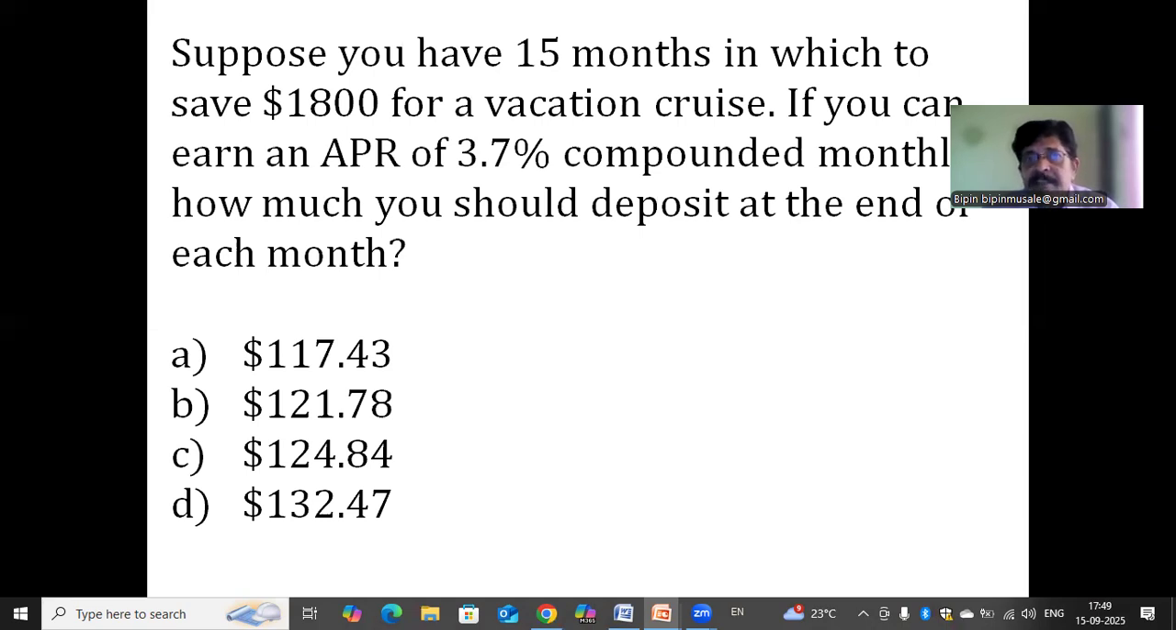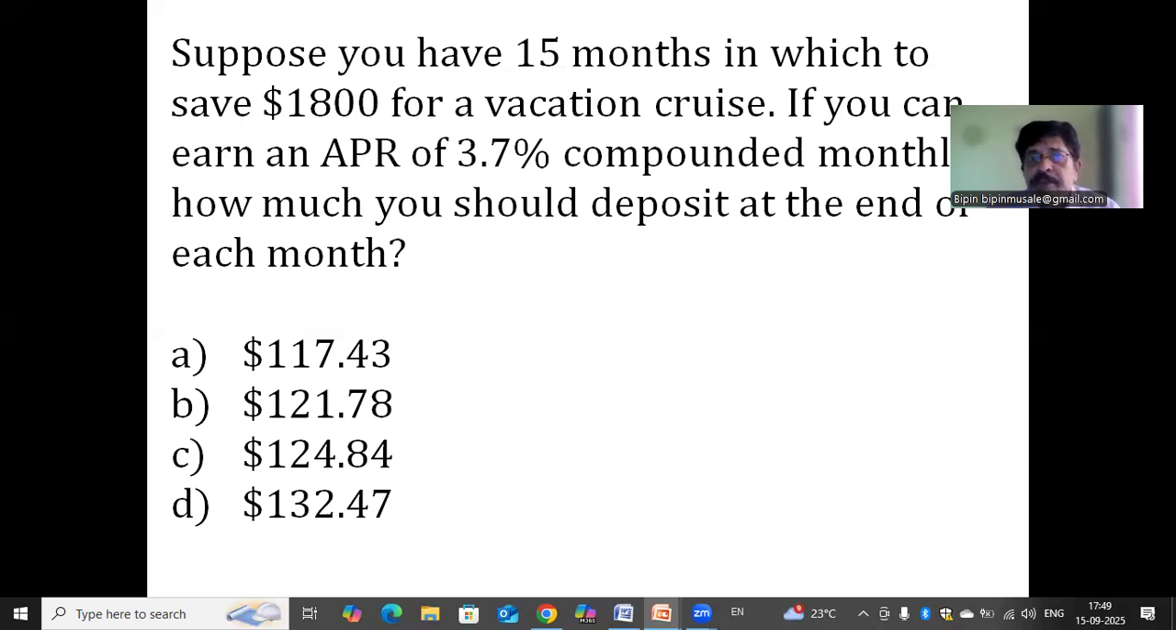This means the rate of interest is 3.7% per annum, but compounded monthly, that is, it is divided into equal parts, and each part is given at the end of each month. This is the meaning of it. 3.7% means an amount of 100 will earn interest of 3.7% per annum, but you will get at the end of every month 1/12 part of this. This is the meaning of compounded monthly.